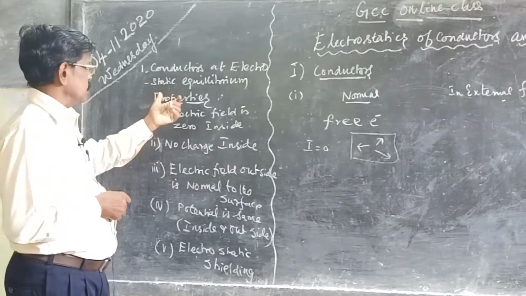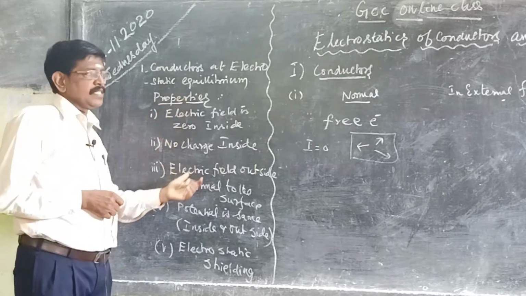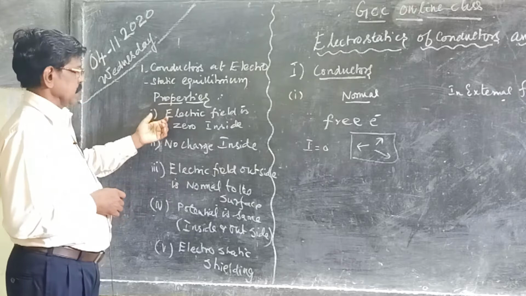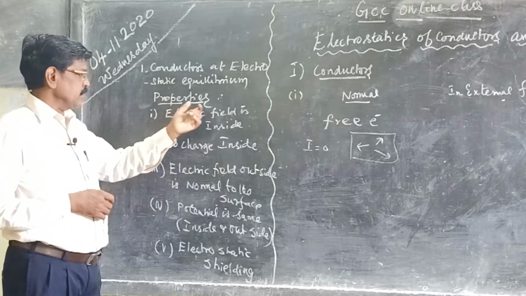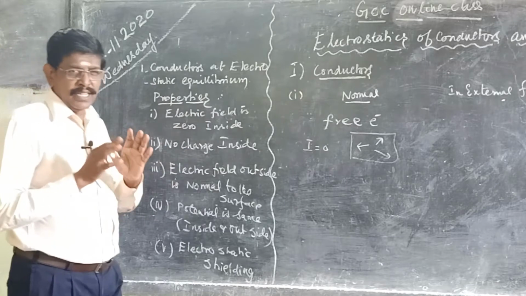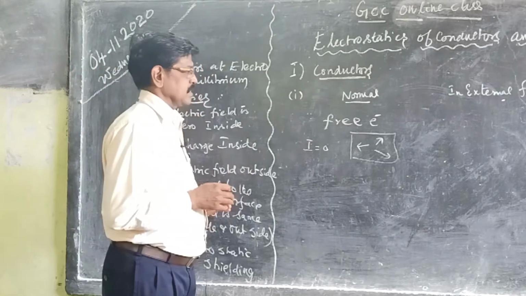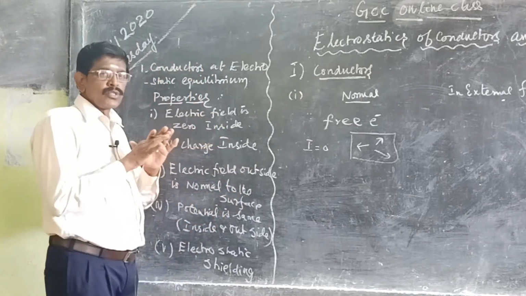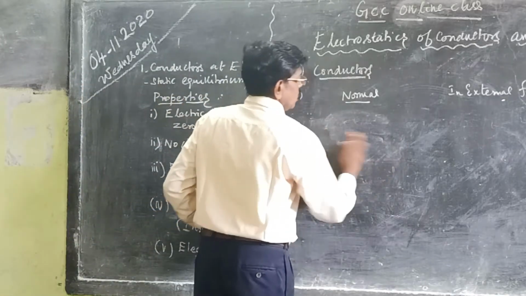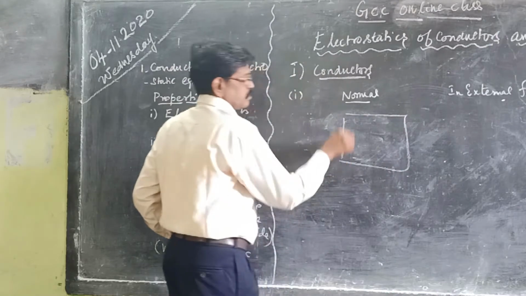At electrostatic equilibrium, what are the properties a metal is having? The first property is that the electric field inside is 0. If you take any metal, any conductor, inside there is no electric field at all. That is the first point. Now you take the conductor.